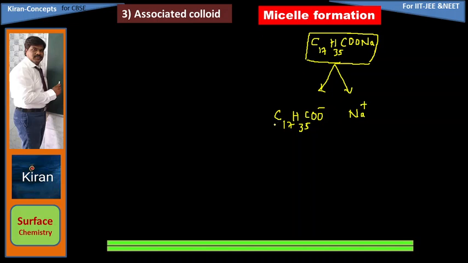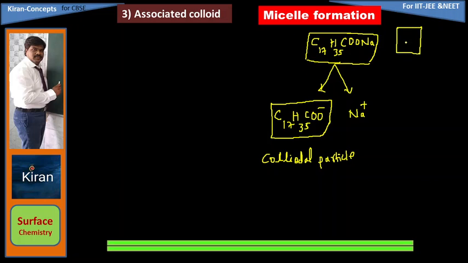So C17H35COO minus is called a colloidal particle. Many such colloidal particles are present in soap. In this soap we have many molecules, lakhs of millions of molecules combined together as soap matter.